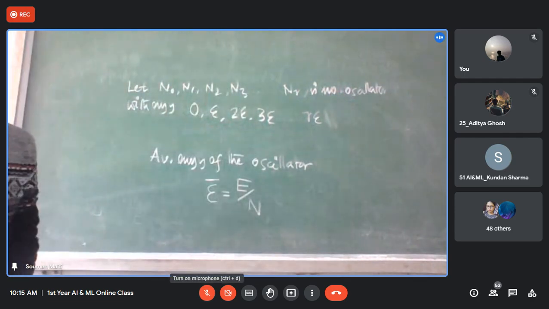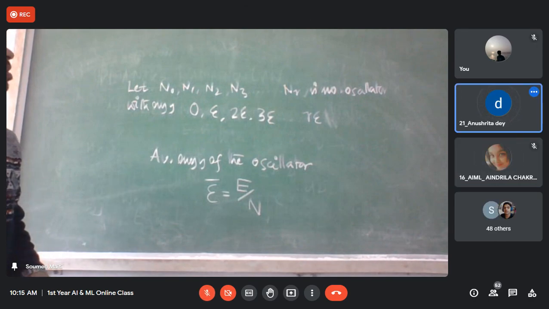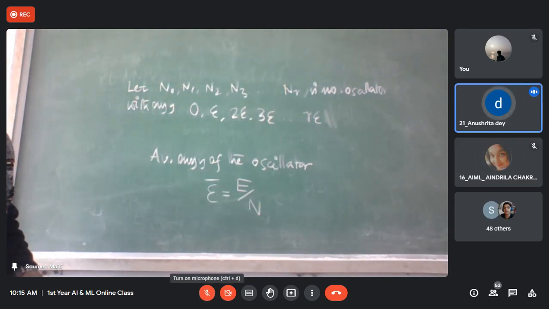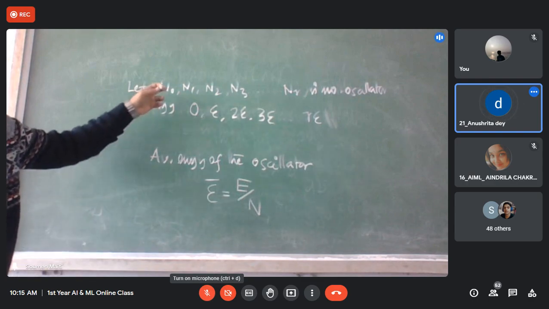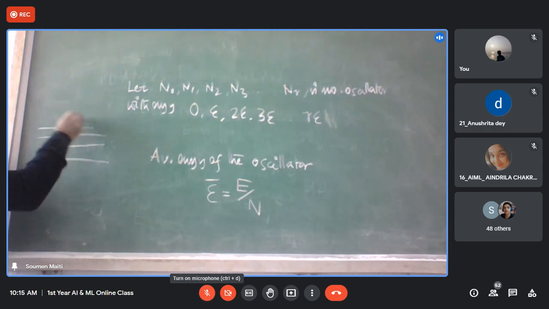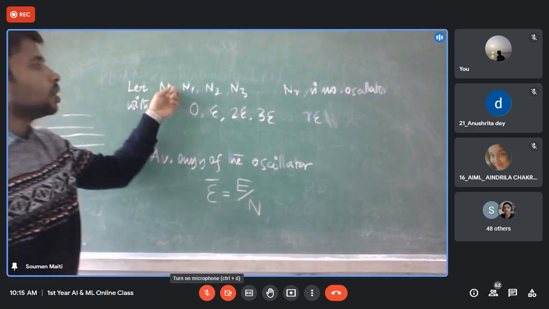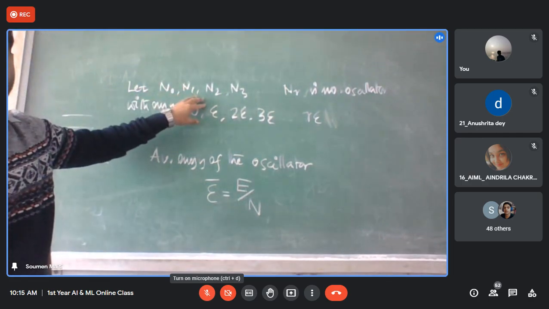Yes, sir. What are these N0, N1? I told you there are energy levels: ground level, upper level, top level, like this one. N0 is the number of atoms in the ground level. N0, N1, N2, N3, like this one. So here N0 is the number of atoms which doesn't have any energy.